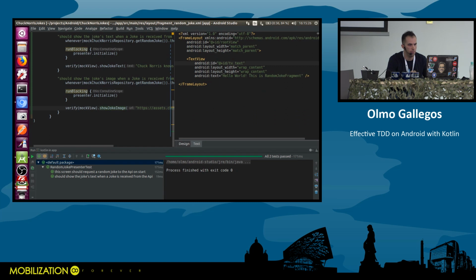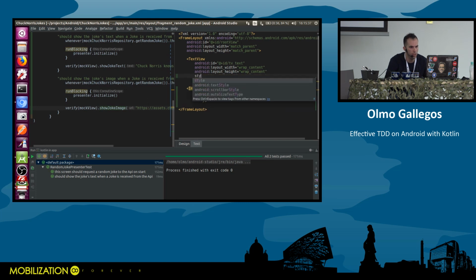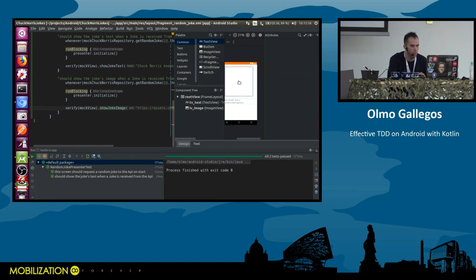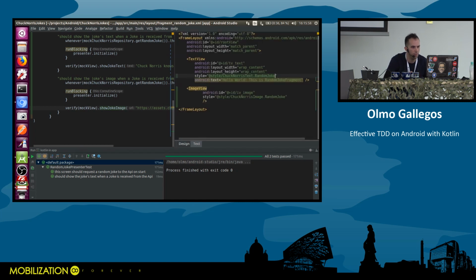All right, I need an image view here. I should have a style for this, Chuck Norris image, yes. And I also have a style for this, Chuck Norris text or something like that. That's it. Can I show you the layout? Maybe I can. Let's try. Yeah. So you can see the layout in this small view, right? You can see the image view on top and the text on the bottom, below it, right?